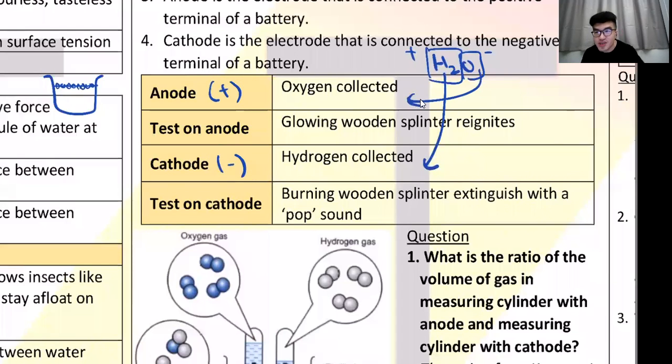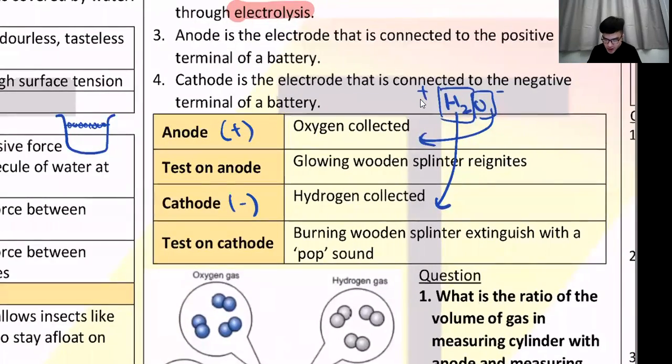So Jovian, to answer your question, why is it called cation and anion? For hydrogen, they are attracted to the cathode, right? So this is a cathode's ion. It is an ion attracted to the cathode. So in short, we call it cation. The opposite is true. Why is oxygen attracted to the anode? Because oxygen itself is an anode's ion. So anion. So next year, you will not refer to them as positive ion or negative ion. You will say cation and anion.